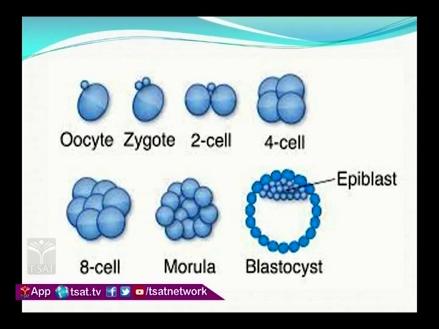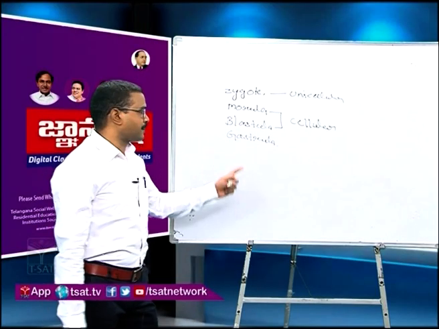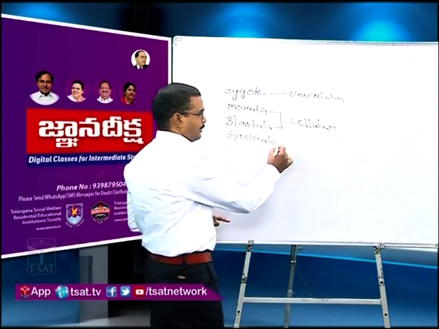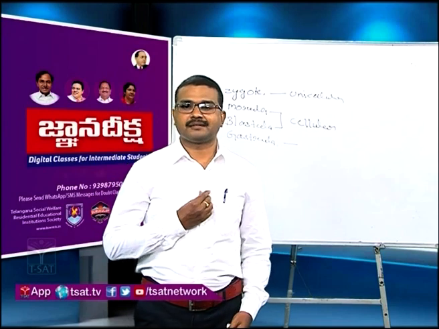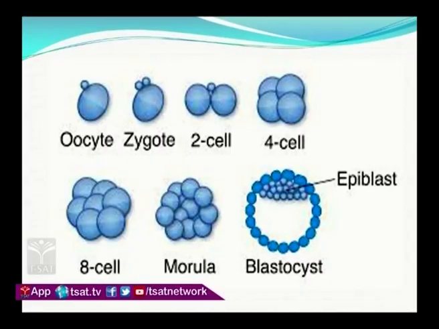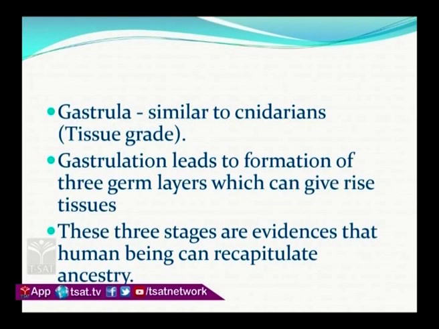Then the gastrula: the blastula stage is converted into the gastrula. In the gastrula, the cells differentiate into epiblast cells. In the gastrula, the epiblast cells can give rise to tissues. That's why the gastrula stage is similar to the cnidarians. It looks like cnidarians. Why? Because it has tissues. The gastrula cells give rise to tissues. That's why the gastrula is similar to the cnidarians.